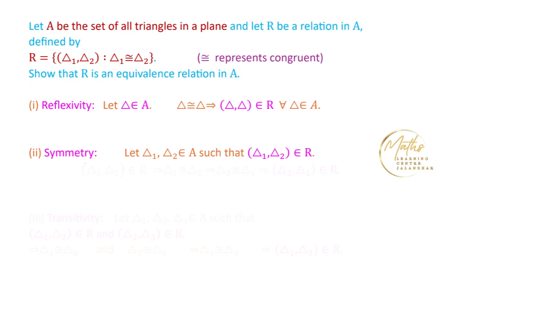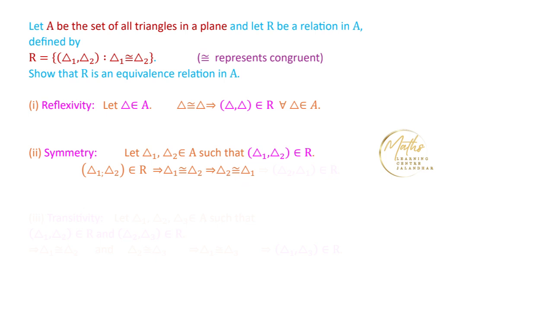Now we are saying that if we have two triangles and Δ1 is congruent to Δ2, this will imply that Δ2 will also be congruent to Δ1. So we are saying Δ2 is congruent to Δ1. Now look at these two conditions. We are saying Δ1 is related to Δ2 if triangle Δ1 is congruent to triangle Δ2. Now we have Δ2 is congruent to Δ1.